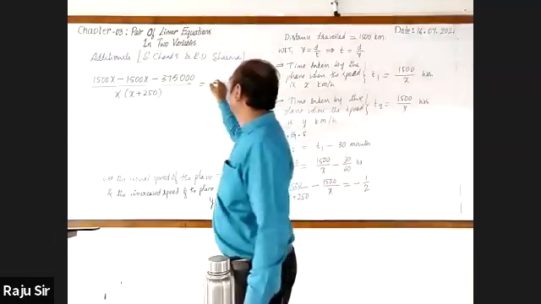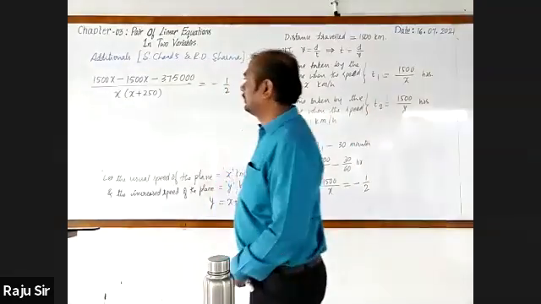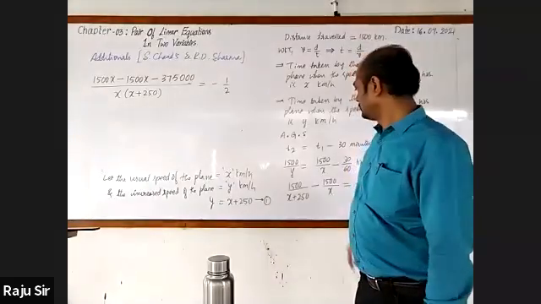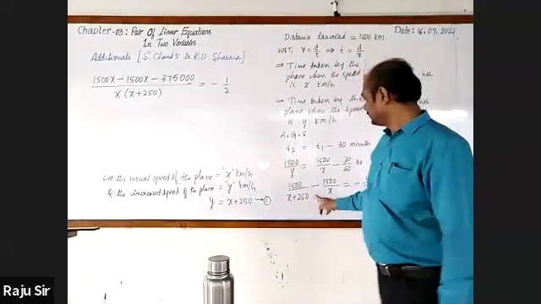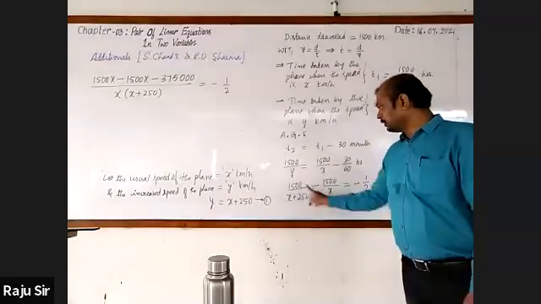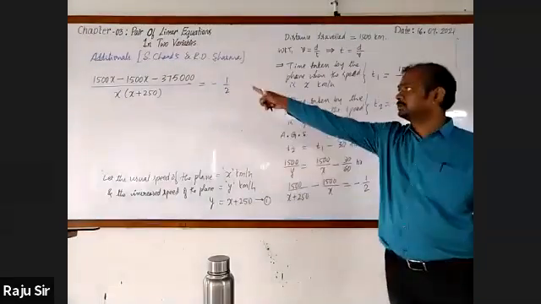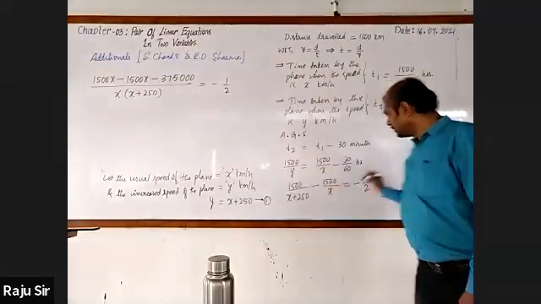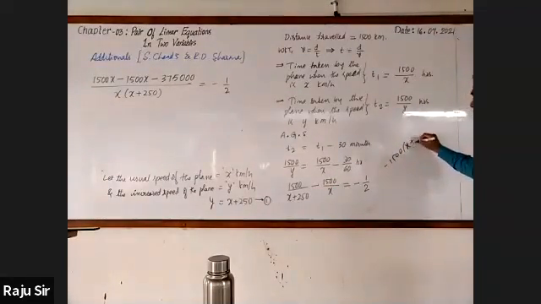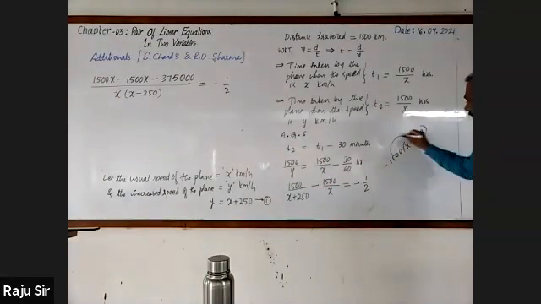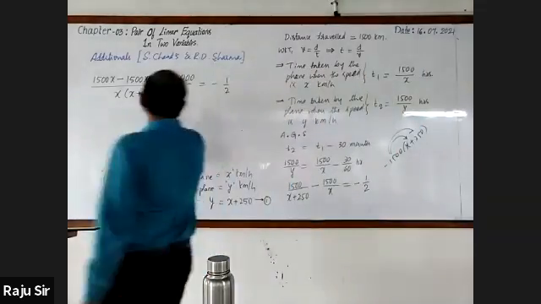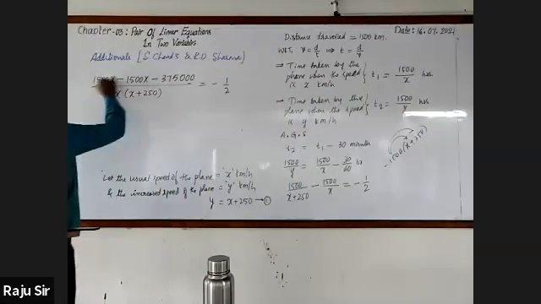Sir, why does 1500 come 2 times? Oh, yes, look here. Here you will take LCM and you cross multiply 1500 into x. Next, minus 1500 into x plus 250. This has to be multiplied to both. So then you will get this. Now these two get cancelled.